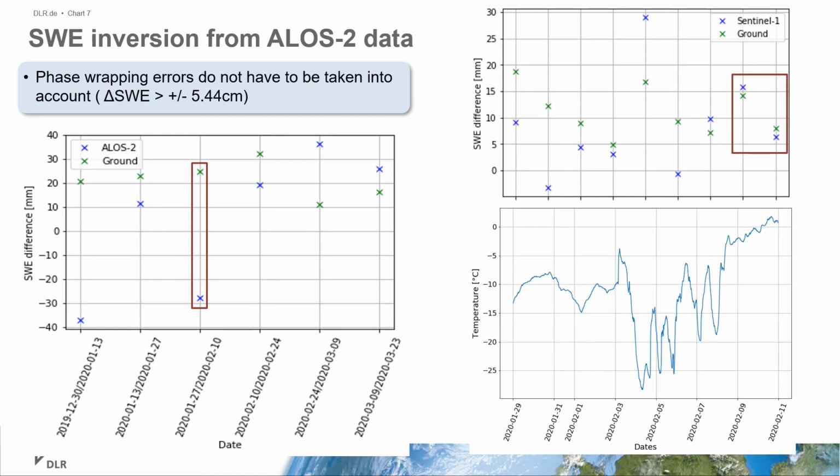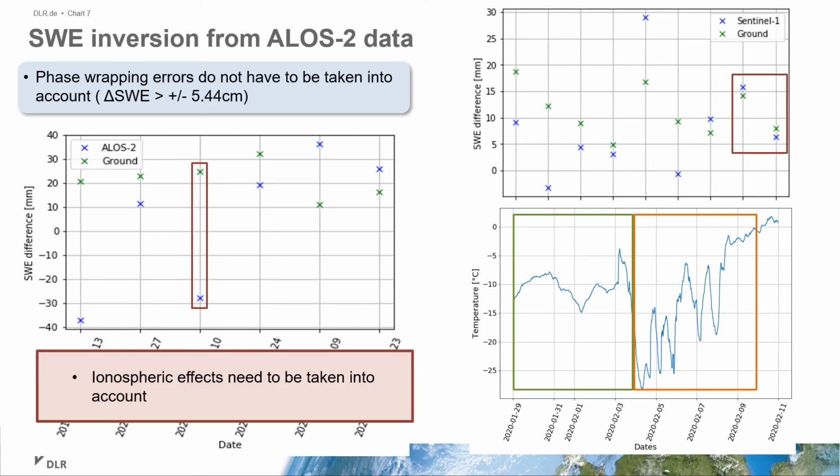It can be seen that in the beginning the temperature is relatively stable, but then fluctuates a lot and rises up to 0 degrees. Since the temporal baseline of the Sentinel-1 satellite is just 6 days, this time frame can be divided into two parts. With the splitting into two shorter periods, the changes are not so large and the retrieval works better. Therefore, a temporal baseline of 14 days seems to be too large. However, L-band measurements can be affected by the ionosphere, which has not been considered yet.